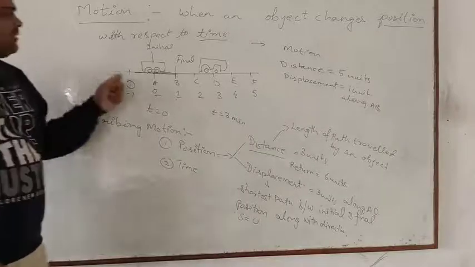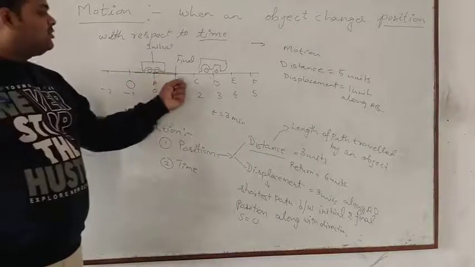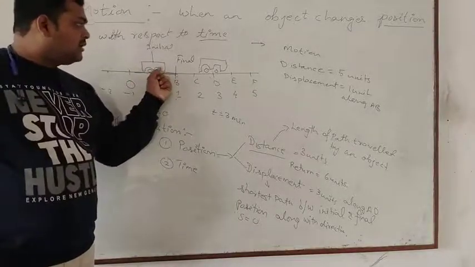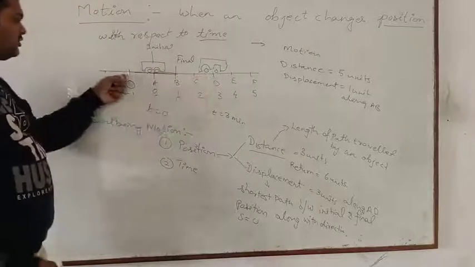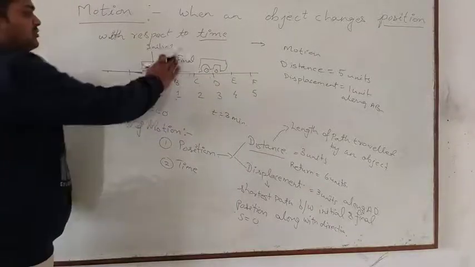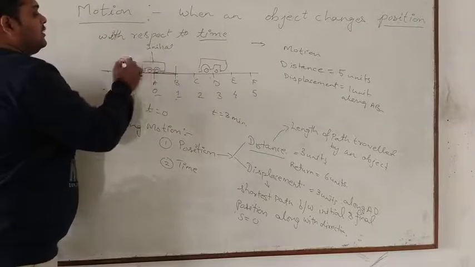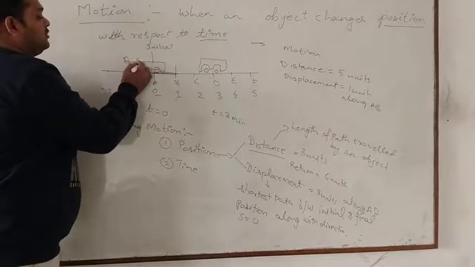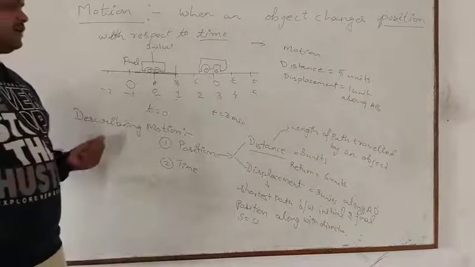So now if the bus started from this point A, travelled to D, and then suppose it returns back to O. So now this is not the final position. Now the final position is here. O is the final position.